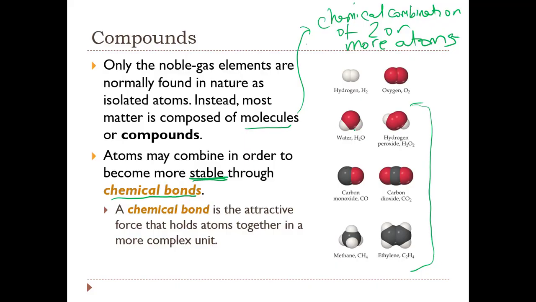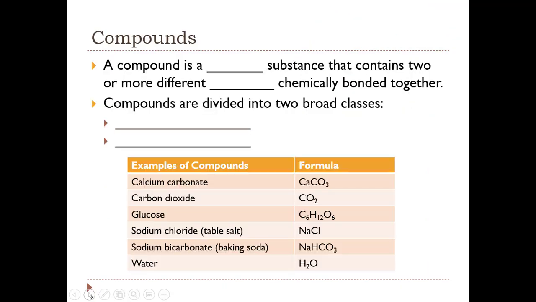So white is used to represent hydrogen here, and red is used to represent oxygen. So that's water, which is both a molecule and a compound. But there are two broad categories of compounds that we will discuss. But before we do that, let's get a refresher on what we mean by a compound.